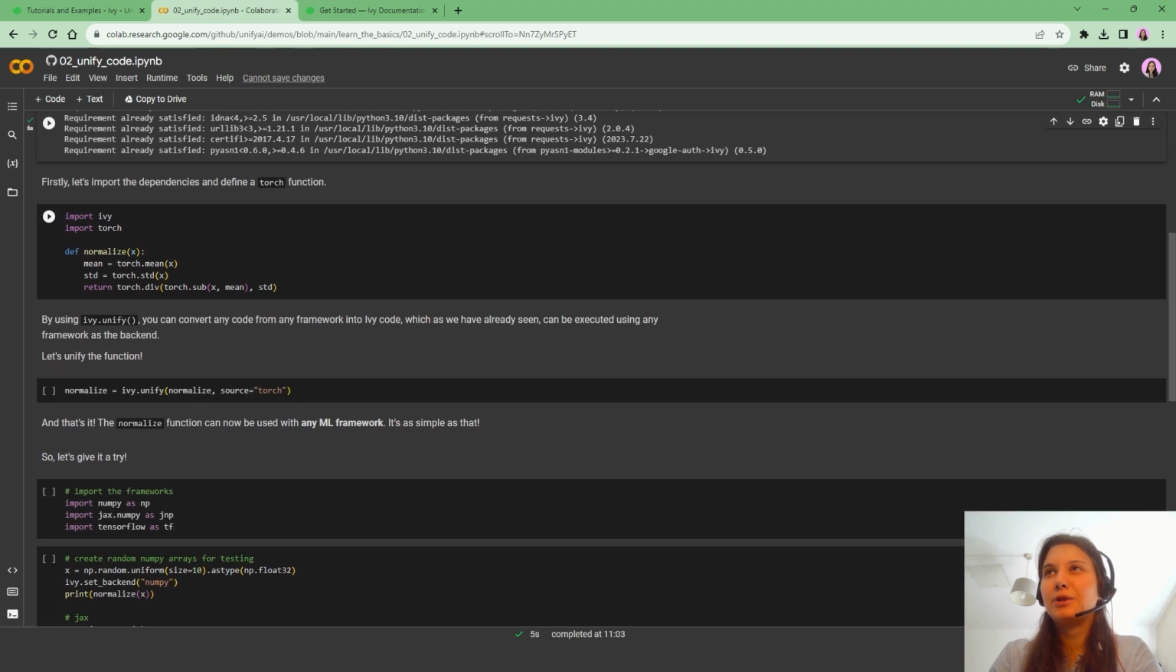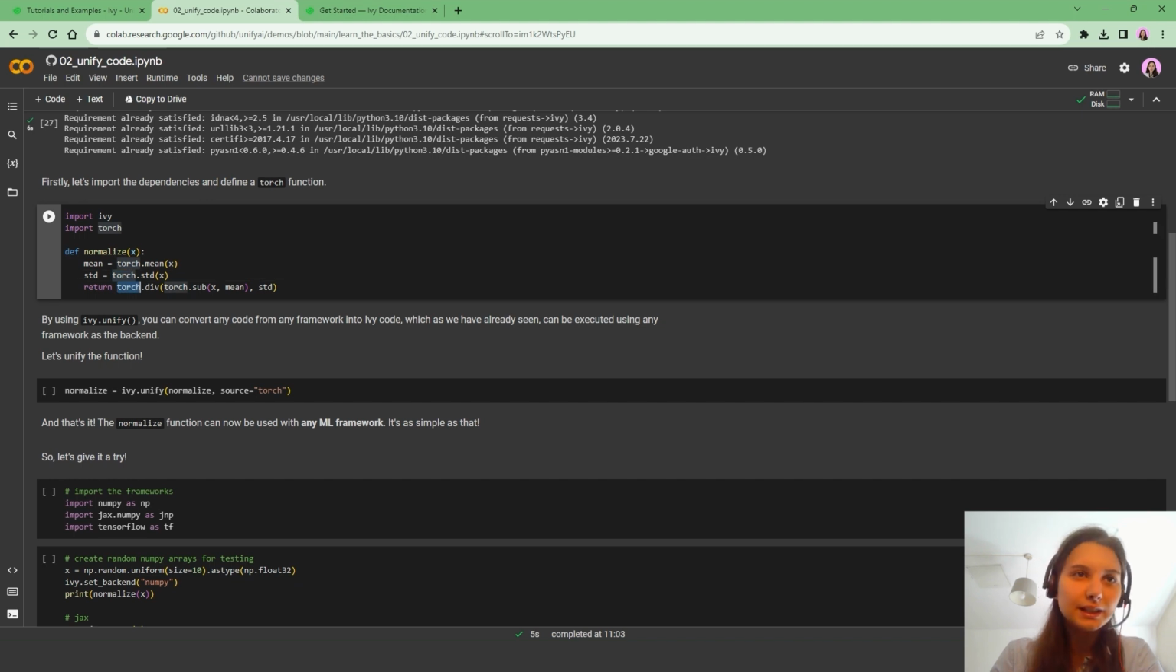After that, we will import Ivy, import torch, and define this function called normalize. As you can see, normalize is composed of torch functions, so torch.mean and std, the standard deviation, that take as an input x, which is probably a torch tensor.